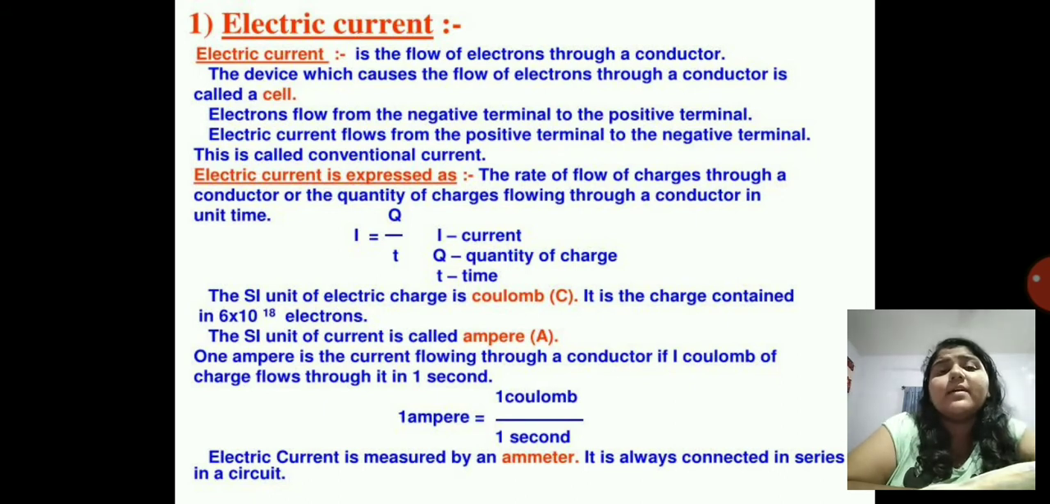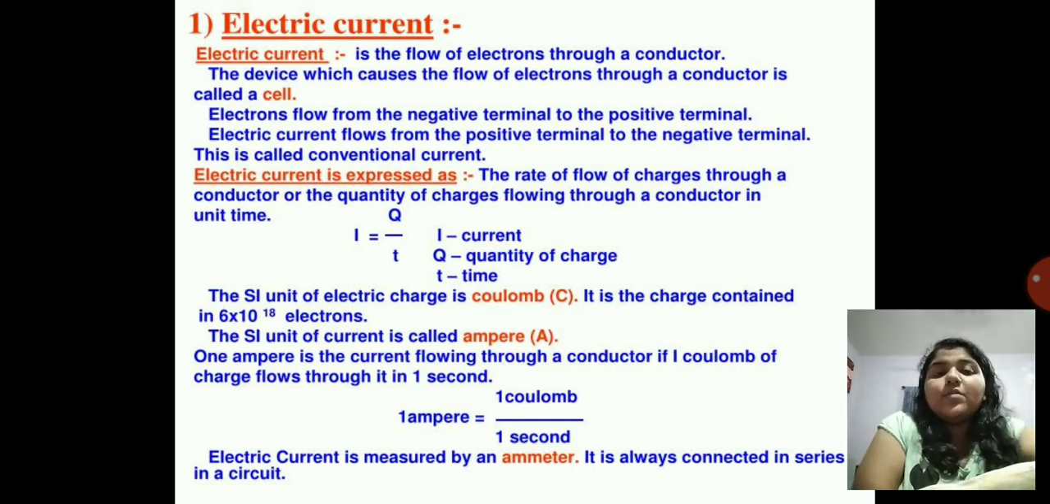Now electric current is expressed as the rate of flow of charges through a conductor, or the quantity of charge flowing through a conductor in unit time. Q is the quantity of charge, and therefore I, that is current, is equal to Q upon T, quantity of charge upon time. The SI unit is coulomb. It is the charge contained in 6 into 10 raised to 18 electrons. You don't have to remember this, but I have given it just for your knowledge.